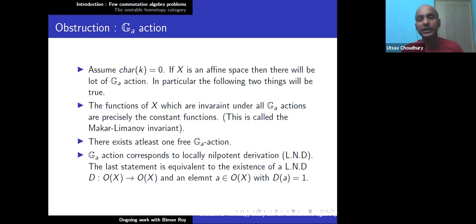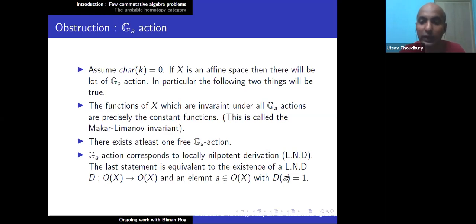So now the algebra part comes. A G_a action corresponds to a locally nilpotent derivation, in short form LND. And the last statement, that there exists at least one free G_a action, is equivalent to the existence of an LND from O_X to O_X and an element a inside O_X with D(a) equal to 1.